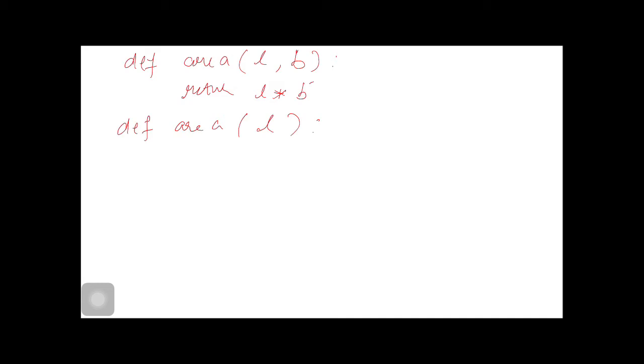Why? Because there are different numbers of parameters. Return,